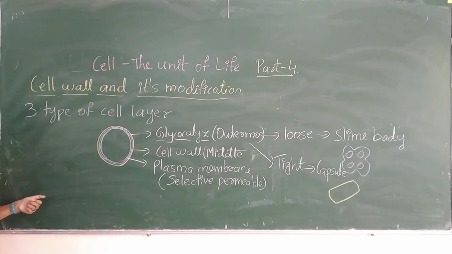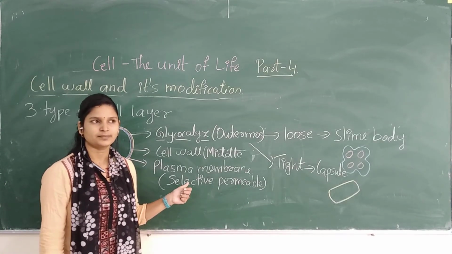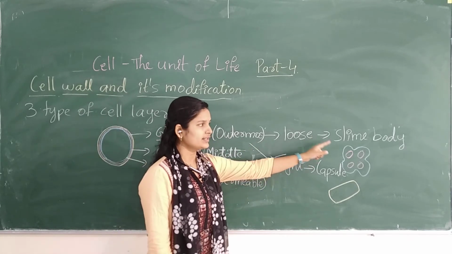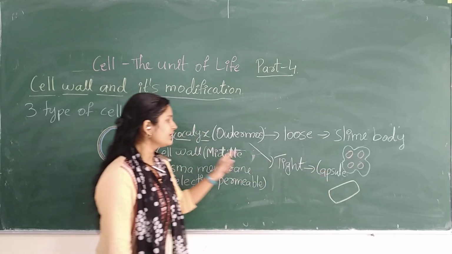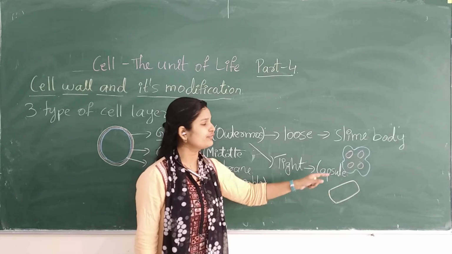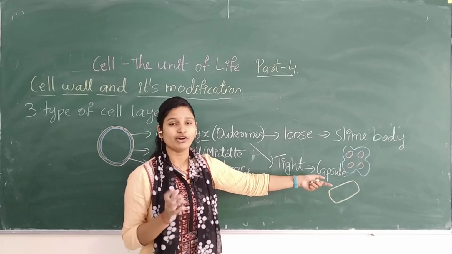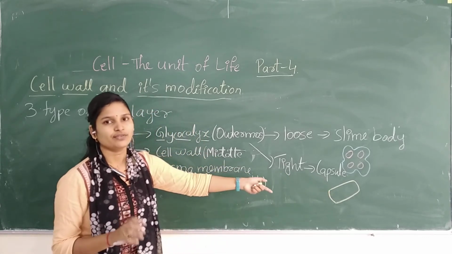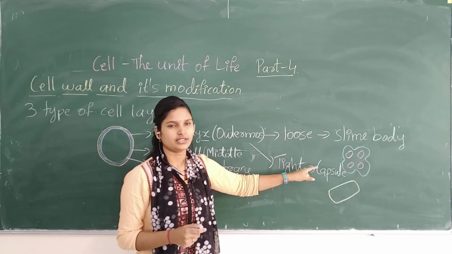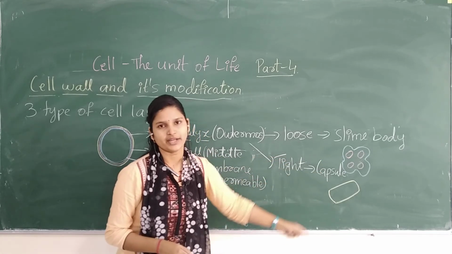Shall I wrap this one? Understood? So remember, glycocalyx, if the composition is loose, then we call it a slime layer, or if the composition is very tight, we call it a capsule. And the main function of this layer or this capsule is the protection. Whatever the harsh environment is there, the organism will get protection because of the presence of the slime layer and the capsule.